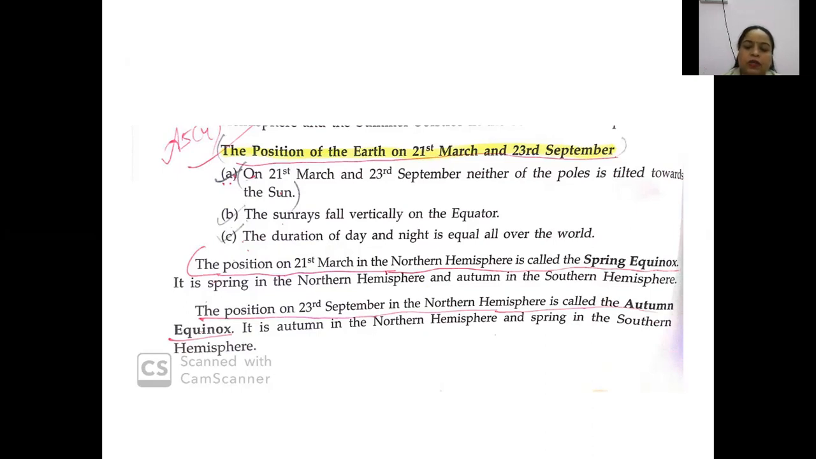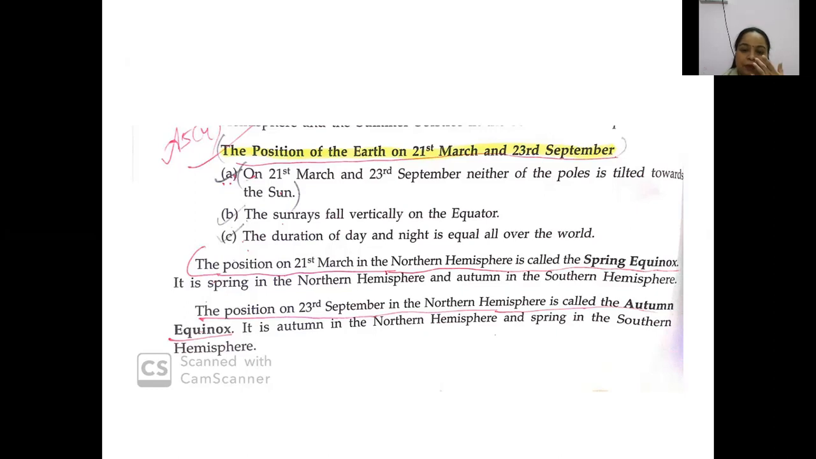Okay. The position on 23rd of September, this is the position we have studied of 21st of March. Now we will switch over to 23rd of September. The position on 23rd of September in the northern hemisphere is called autumn equinox. So what is the name given? The name given is on 23rd of September, it is called autumn equinox. In this autumn in the northern hemisphere and the spring in the southern hemisphere.